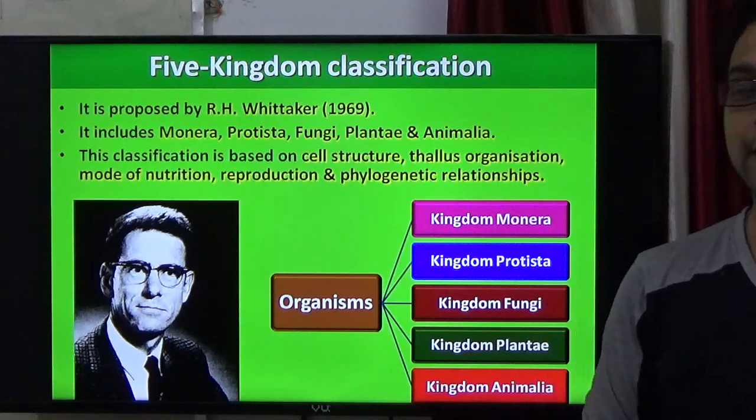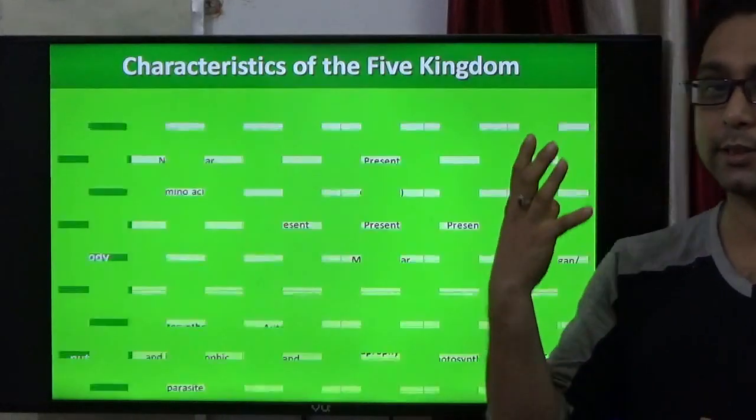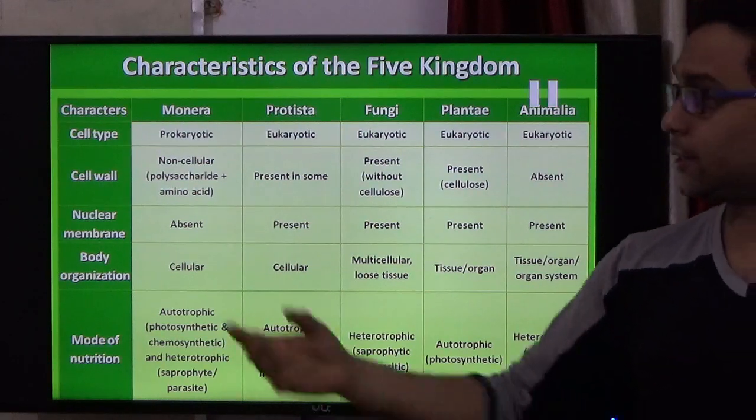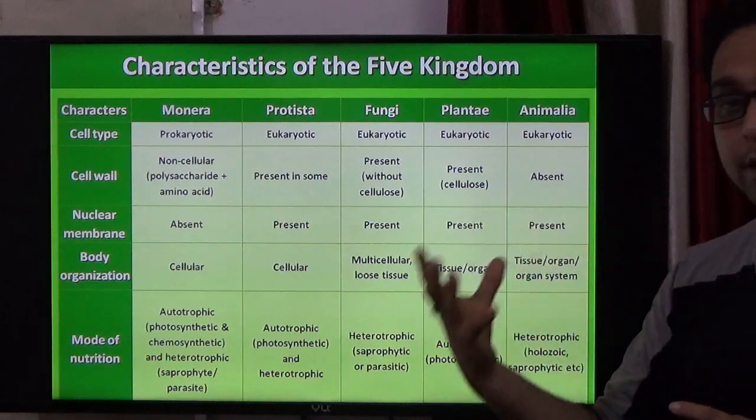But the most important basis of classification is the phylogenetic system, which discusses the evolutionary history. In the NCERT books, there is a chart. This chart is very important from your NCERT and NEET point of view.